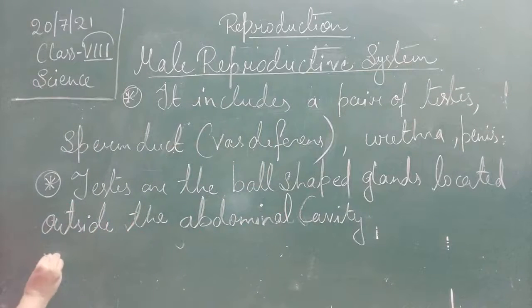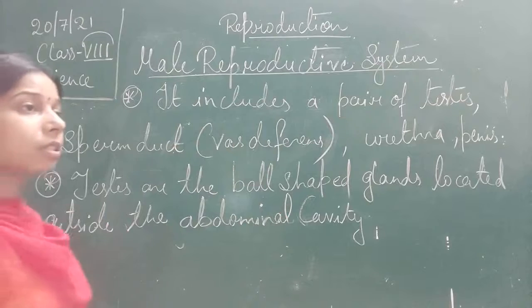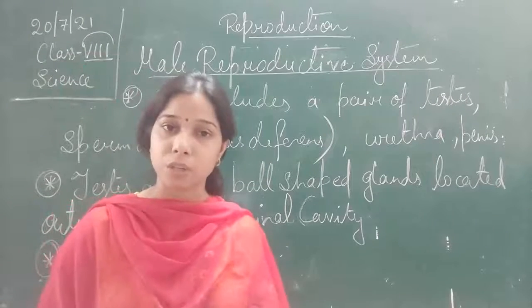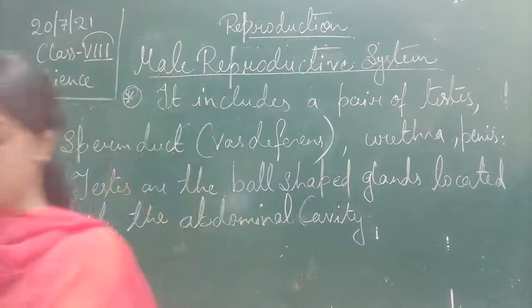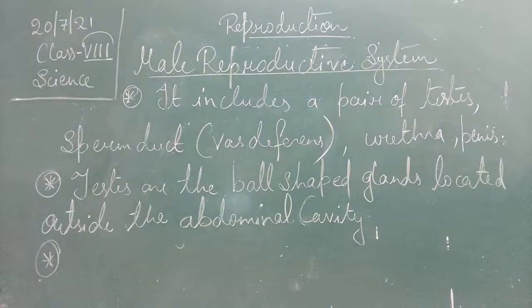Now, the testis is made up of many coiled structures, and these coiled tubes help in producing sperms.